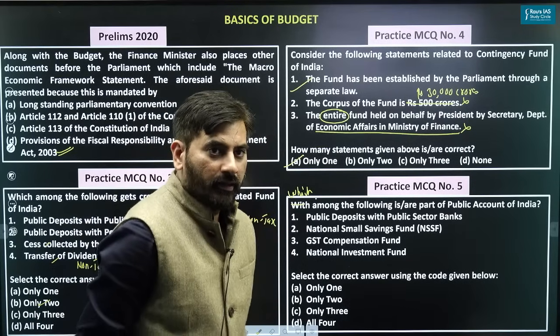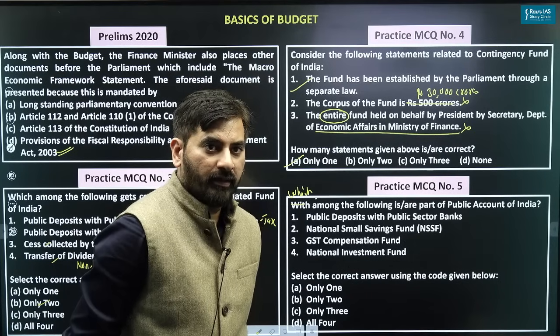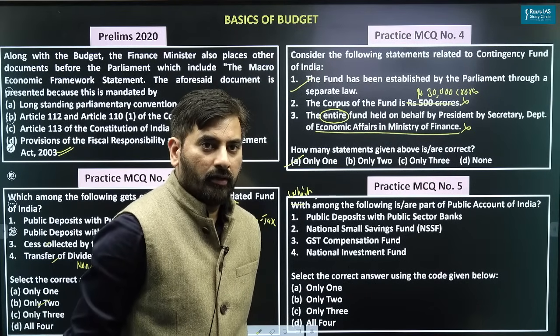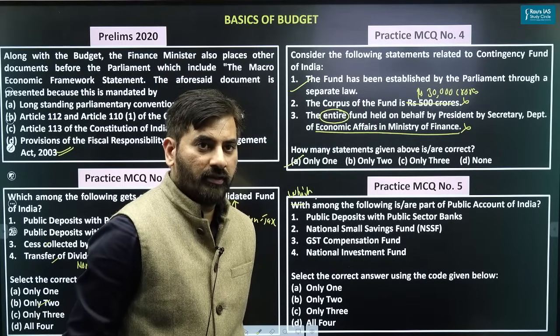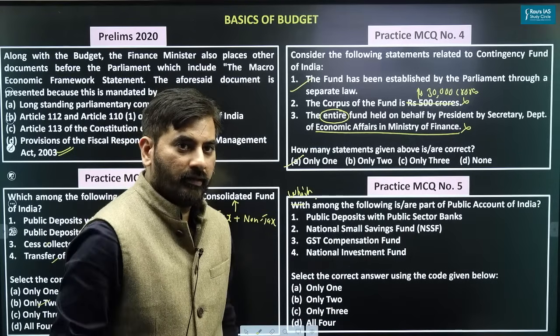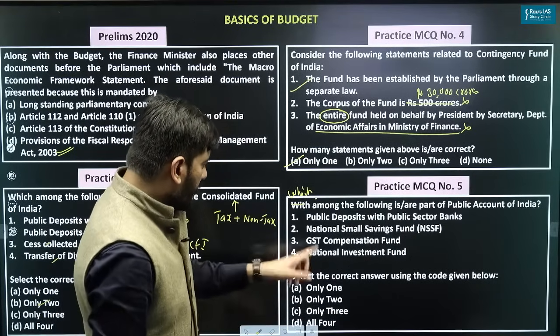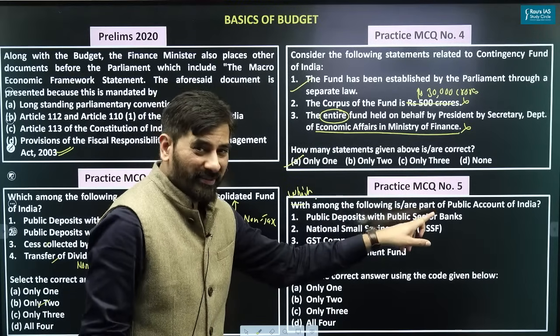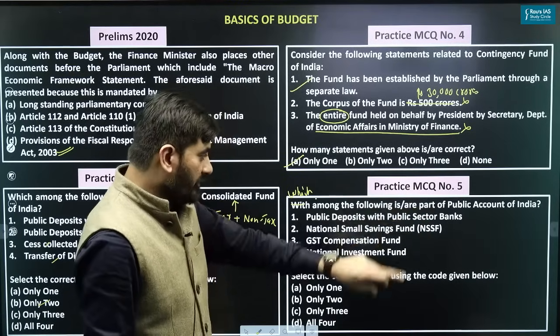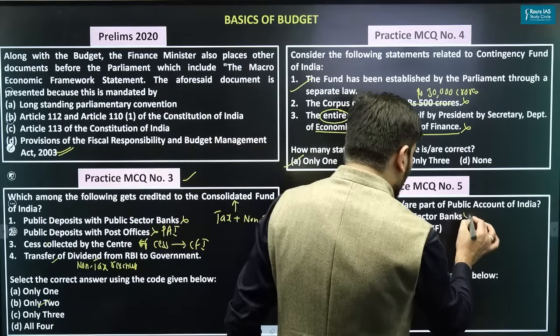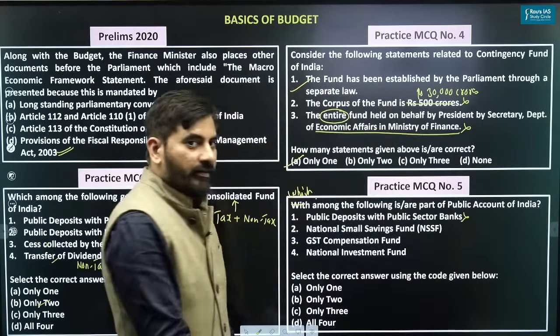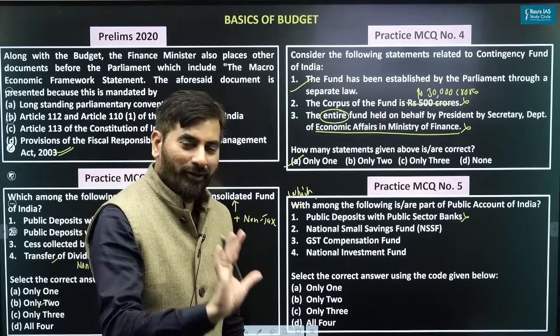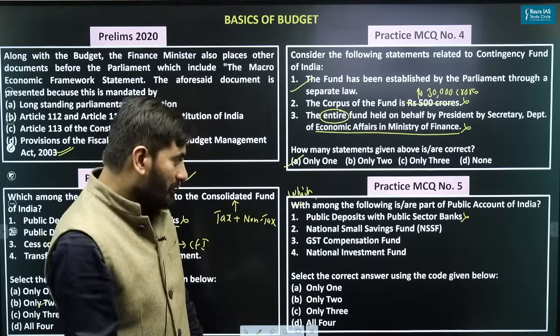Shashank says D, Samyak C, Satish A, Khushika D, Dilip C, Anisha C, Dinesh C. Okay, let's see this. First of all, let's look at the first point. Public deposits with public sector banks. Public deposit with a public sector bank will never become part of the Public Account of India.